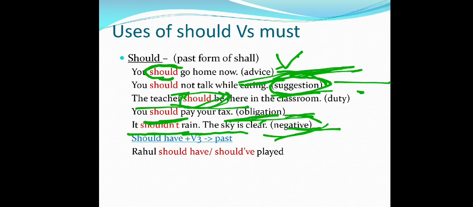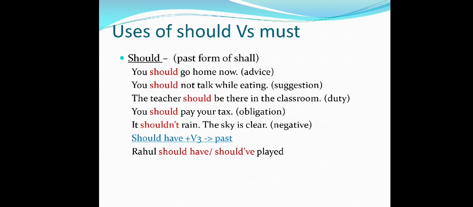And if I create a question form, with the first sentence, you should go home now, it becomes: Should you go home now? Should you not go home now? Or shouldn't you go home now? So we will create this type of negative sentences. You should not go home now. Shouldn't you go home now? So like this you can ask questions.